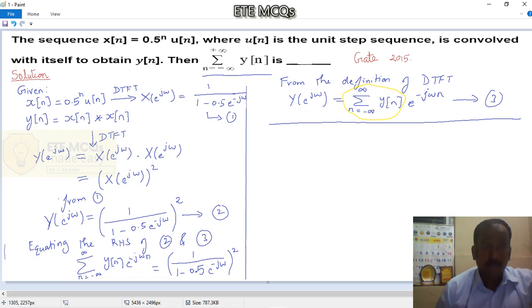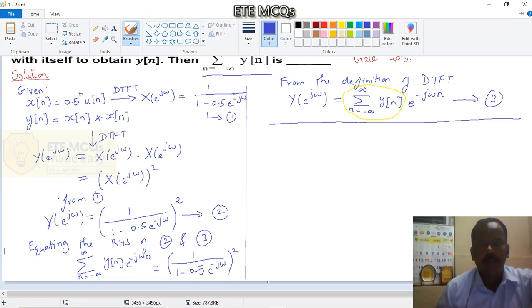Okay, now you can notice again we have this particular part, summation n is equal to minus infinity to infinity y of n, that is what we are supposed to find. So let us make a substitution for omega so that only this part exists, that is, e power minus j omega n should be made 1.